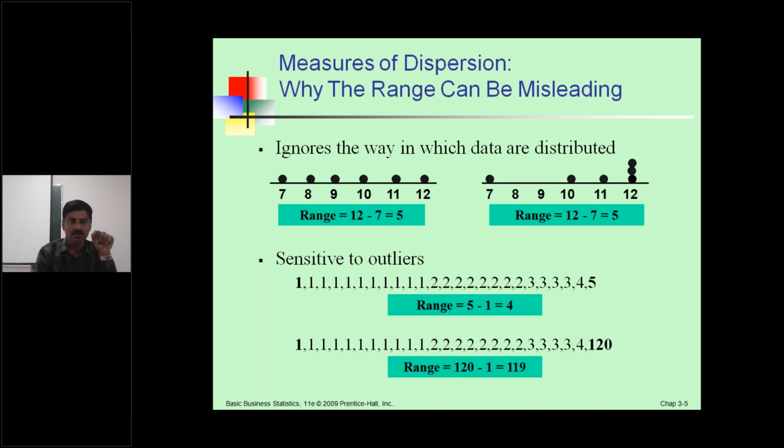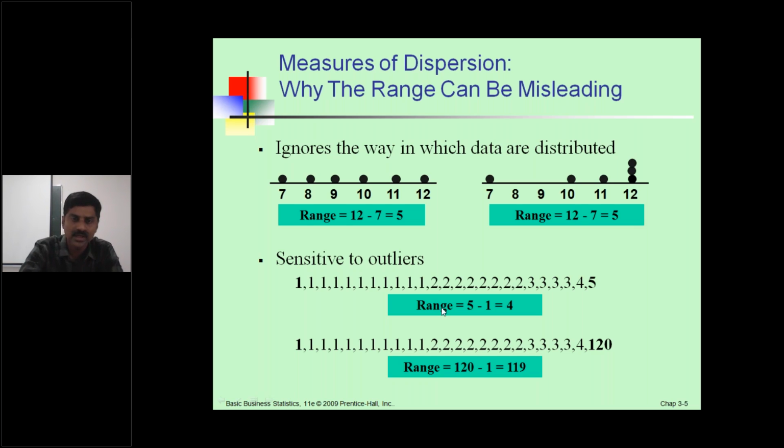This is the best example of sensitivity to outliers. The range is 12 minus 7, that equals 5. Here see the values, dotted values from 7 to 12, with one value each. Here 8 and 9 have no values, but here also the range equals 5.